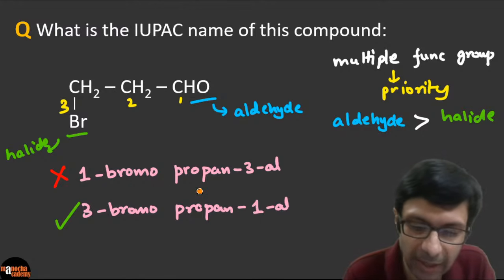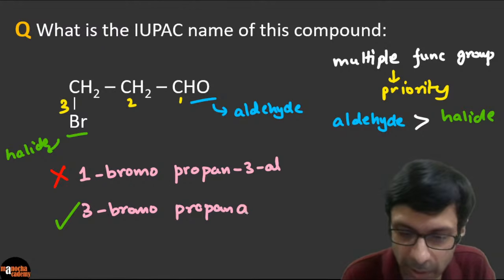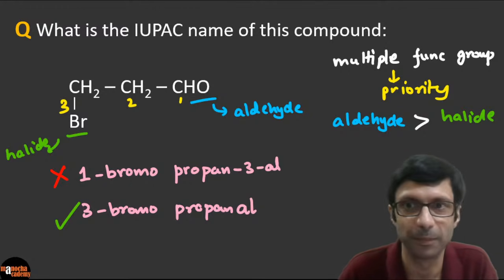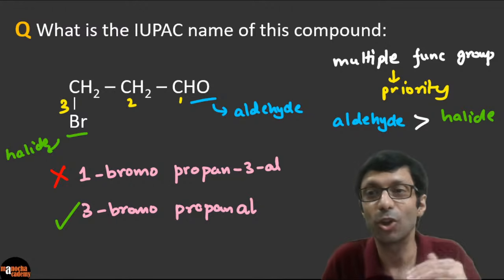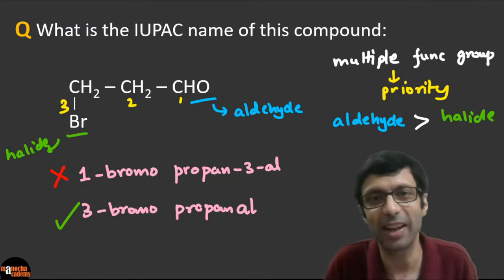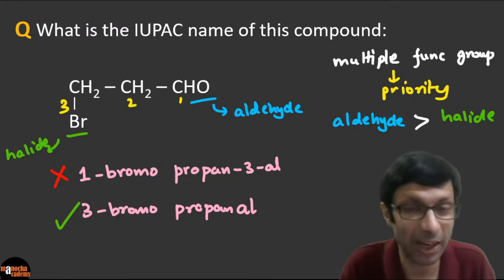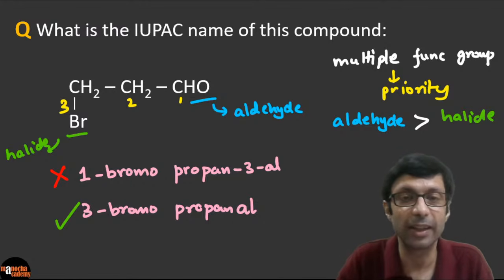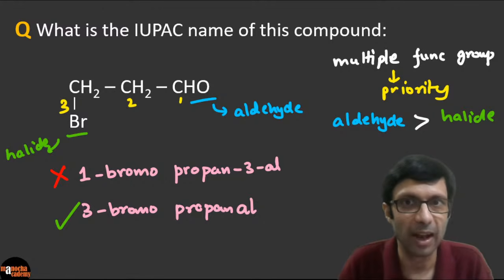All right. So this will be the answer, but we don't need to write 1-al, right? So I'm going to erase that and simply write 3-bromo-propanal, because it means it's at position number 1. Clear? So second one is the correct answer. Why? Because of this priority scheme. Aldehyde has higher priority than halogens for the numbering. So it's a 3-bromo-propanal. Clear? So please watch that video, there's a whole priority scheme like acid comes first, then the aldehydes and so on, right? And halogens is quite low in the priority.